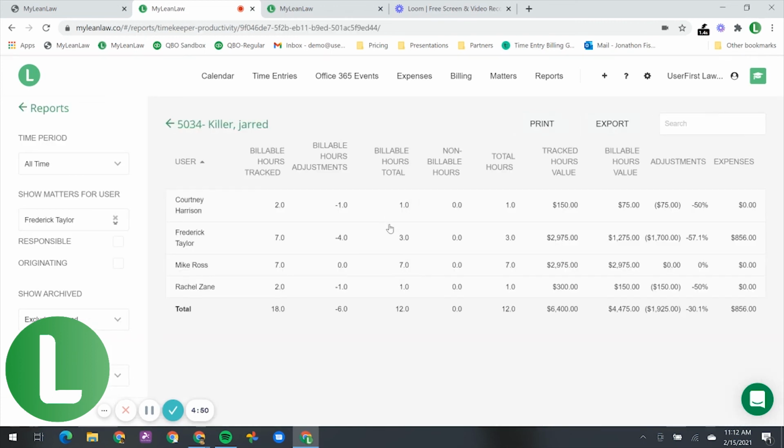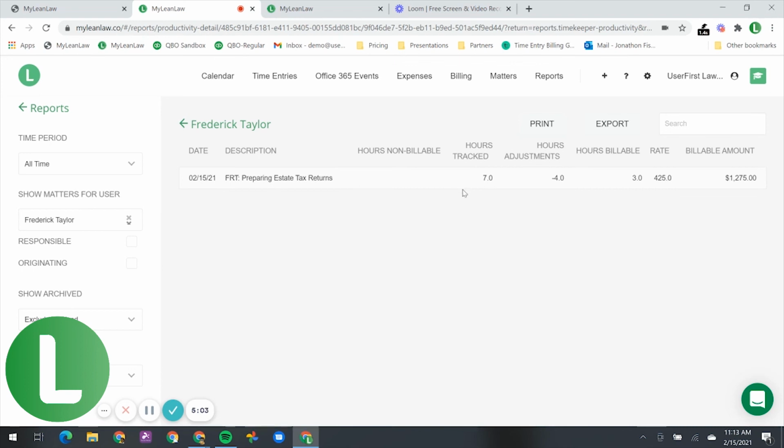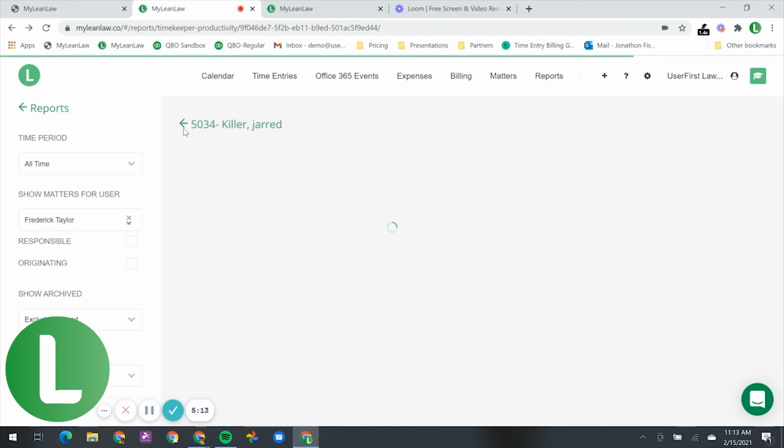When I go in a little bit deeper, I can see again who the timekeepers are that adjusted the time, and I can see that Fred Taylor marked down the most time. 57% of his time was marked down. And if I go into the minutia of it and look at the data, I can see he marked down 4 hours at $425 an hour. All of this data is exportable and printable to Excel sheets to use for further analysis.